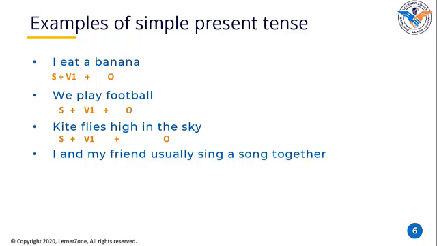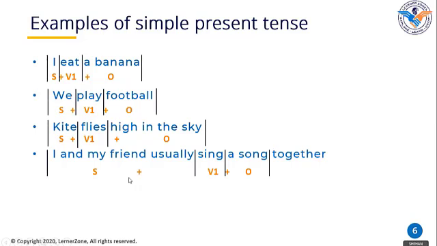What is the verb here? Sing. Correct. I and my friend means there are two people here, so it becomes we. If you look at the previous slide, we have I, we, you, he, she, it. So we is a plural subject. Under plural subject, I and my friend, since there are two people, we can consider it as we. We usually sing a song. So say this.